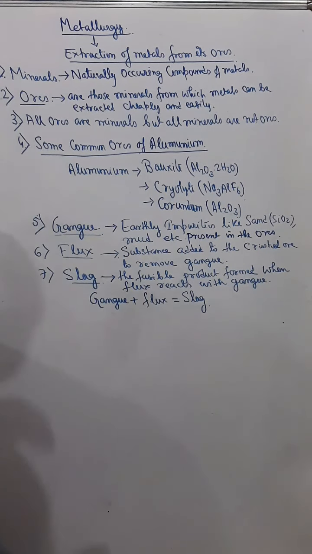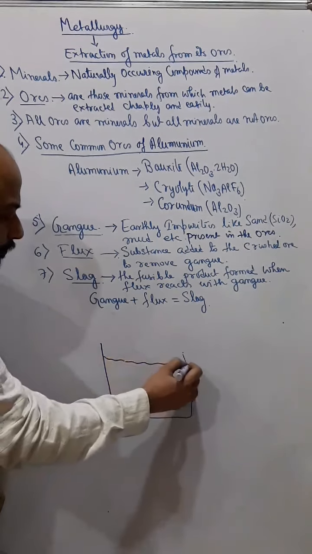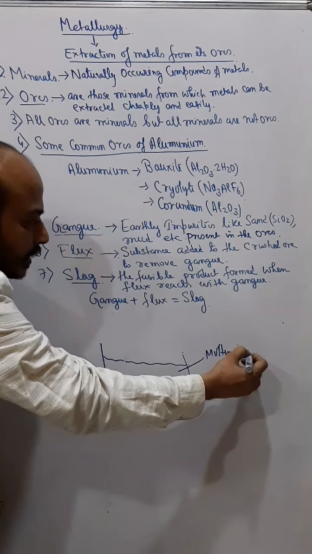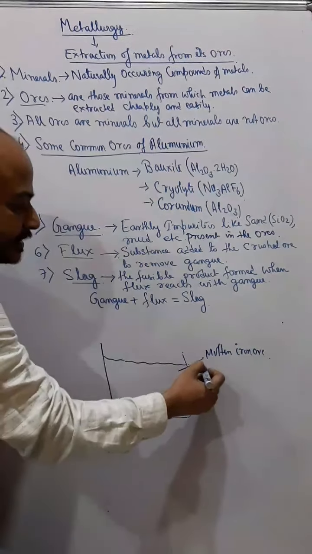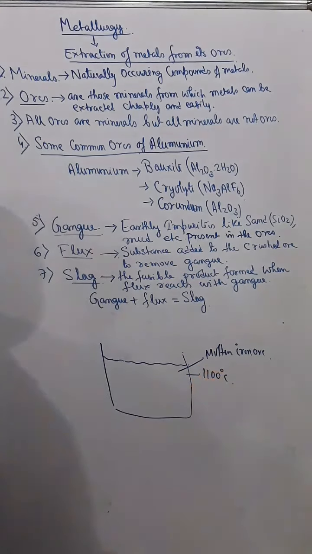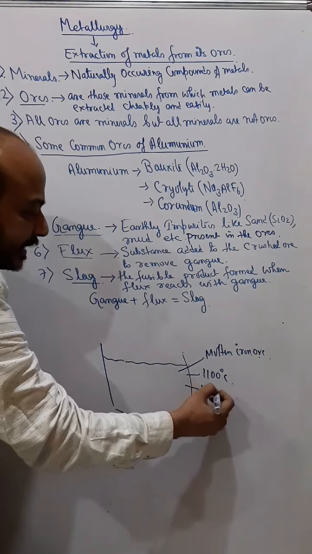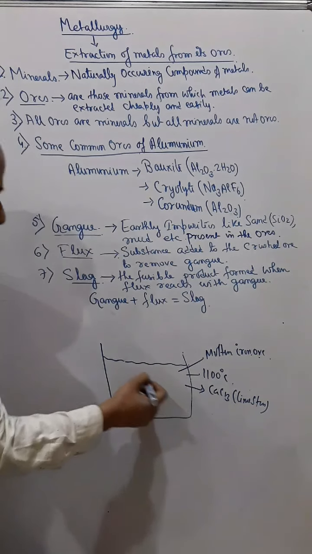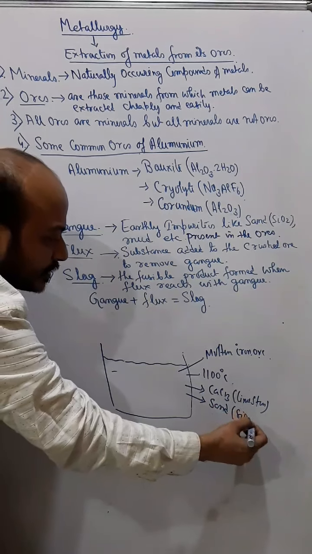Okay, so I can just give you a simple example. Suppose this is molten iron ore, at a high temperature, around 1100 degrees Celsius, and in this molten iron ore we add some limestone, CaCO3. In this molten ore some impurities are also present in the form of sand, that is silicon dioxide, SiO2.